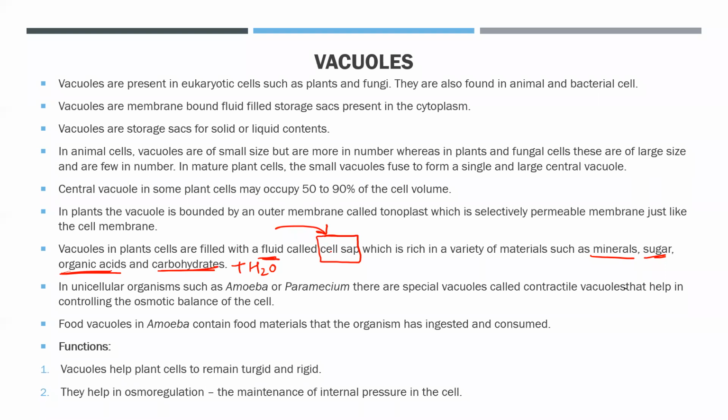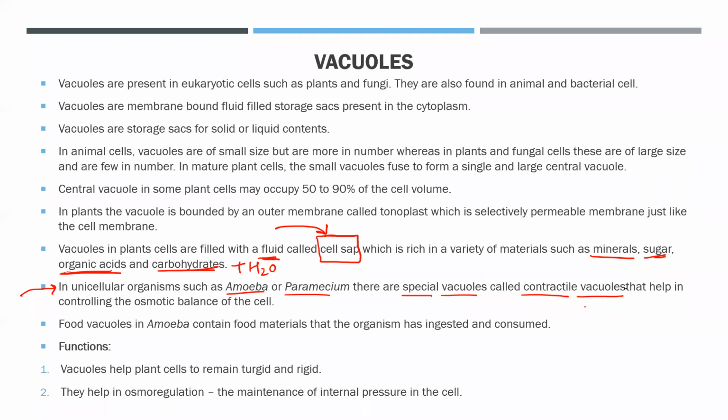Now ये तो है बेटा in the case of plant cells, but if we are talking about unicellular organisms like amoeba or paramecium, then in those cells the vacuoles play a very important role. They have a special type of vacuoles called contractile vacuoles.